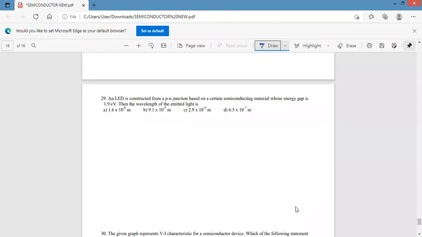29. An LED is constructed from a PN junction based on a certain semiconducting material. The energy gap is 1.9 electron volt. Then the wavelength of the emitted light is?